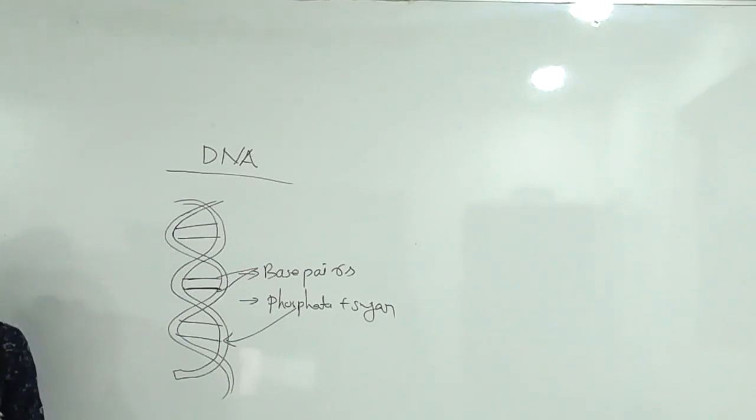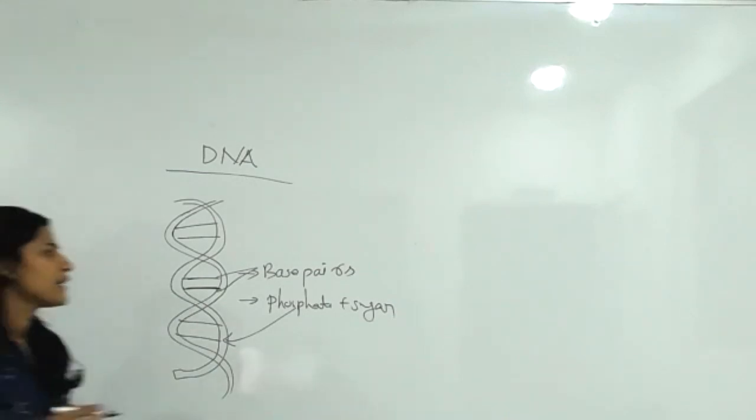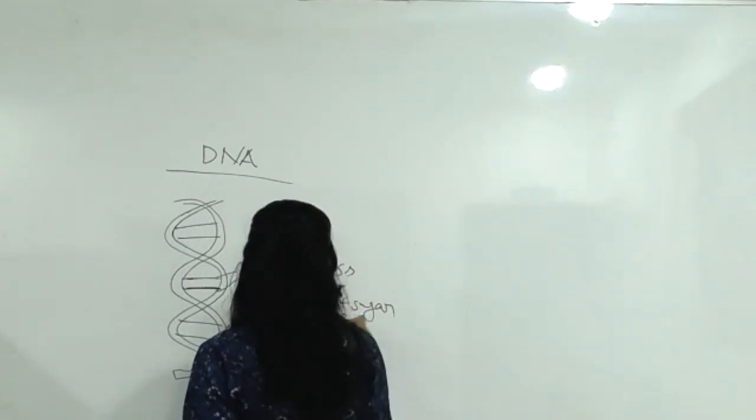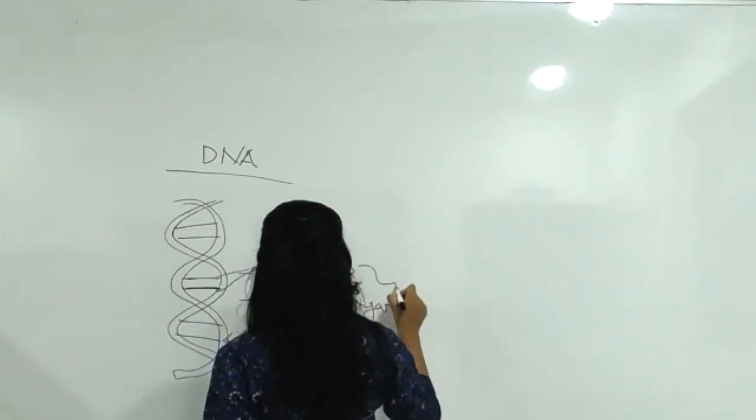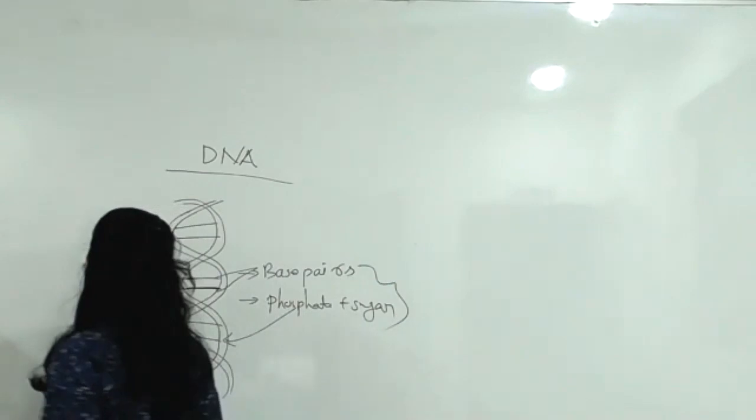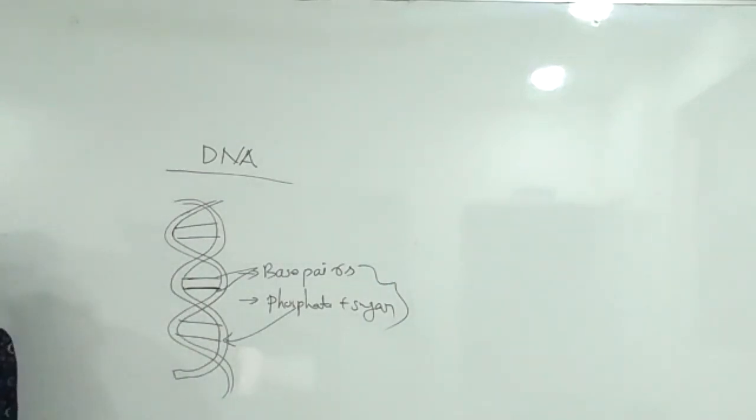This is an overall view of a DNA. So DNA is mainly made up of nitrogenous base, deoxyribose sugar and phosphoric acid, the phosphate group. These are the three components of a DNA.